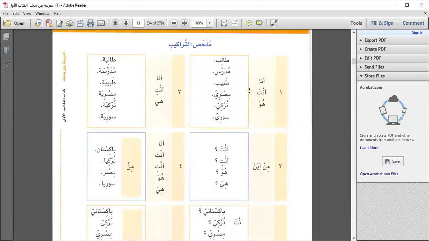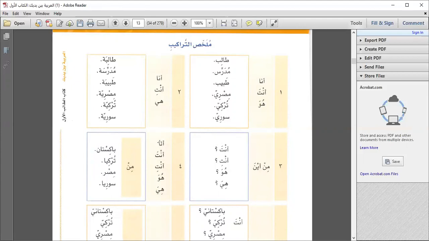Ana, anti, hiya. Ana, anta, huwa. Min aina anta, anti, huwa, hiya. Anta for male, anti for female. Huwa for male, hiya for female. Min aina anta, min aina anti, min aina huwa, from where he is. Okay. Min aina hiya, from where she is. Now you have to practice this with each other. You're talking to your partner and you can ask about her other friend or maybe her relative, just to make sentences to talk to each other.